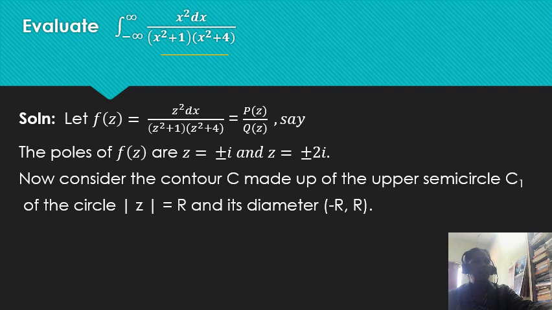Now, consider the contour that is made up of the upper semicircular C1, which lies above the real axis, and therefore z equal to plus i and z equal to plus 2i lie inside C, and minus i and minus 2i lie outside C. Therefore, it is enough if we calculate the residues only for the poles z equal to plus i and z equal to plus 2i.